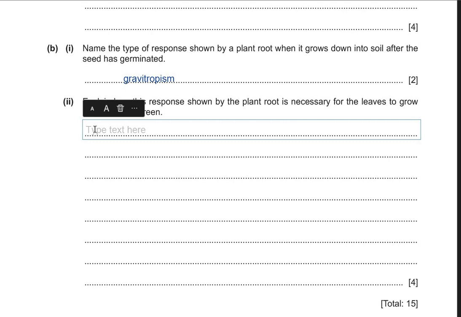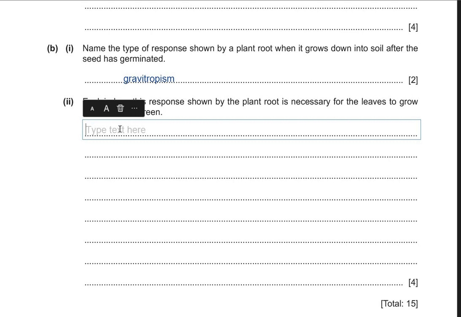This will obviously help more in photosynthesis because among the ions absorbed from the root is magnesium, which is very important for the synthesis of chlorophyll. And nitrates are absorbed as well, which will give rise to the production of amino acids that is important for the overall growth of the plant. So what are we going to write down?